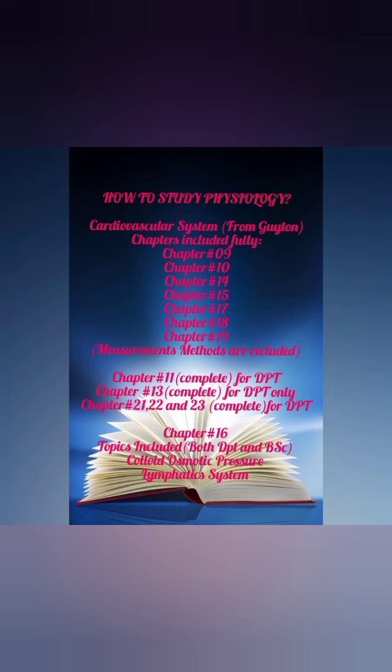But there are some topics which are not mentioned elaborately in this book, like pulmonary circulation. Although it is mentioned in the respiratory system, for detailed description you can use Ross and Wilson also, and you can also use some other resources in which you find some new and different points, so that you can add all those points to the pulmonary circulation topic.